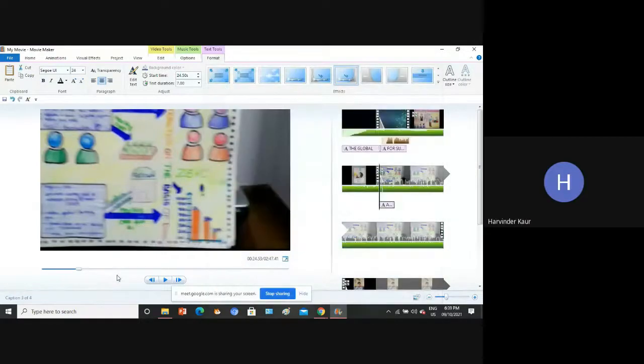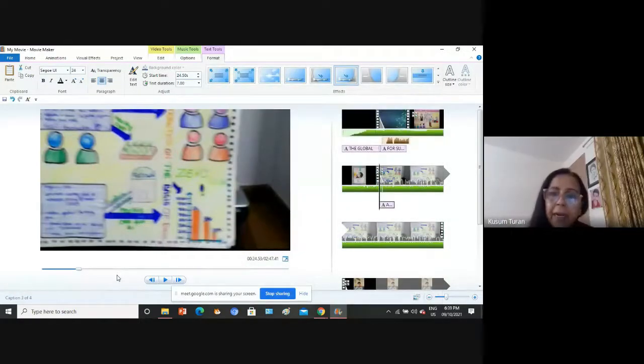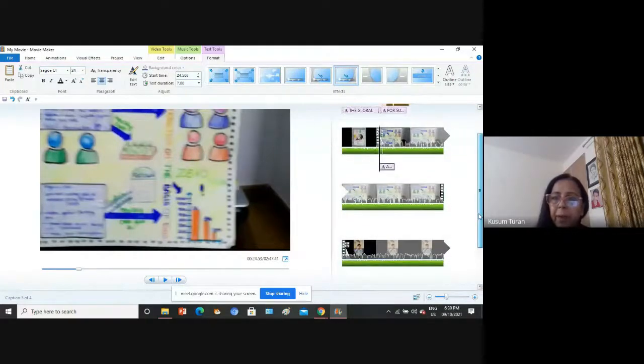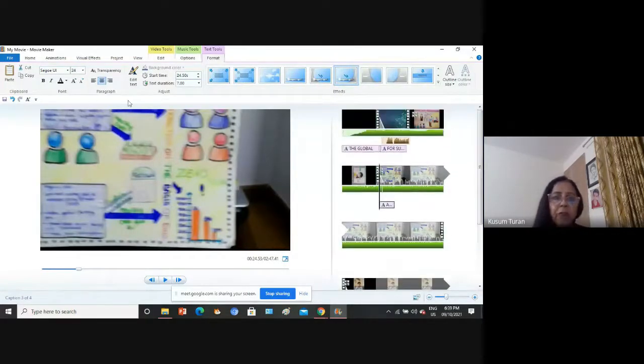When you go for any other software, let's say any online software, more or less the transition effects, text tools, fonts, arranging of text, titles, and captions are the same. Maybe they are placed here and there, but more or less they are the same. So this is how we make it.